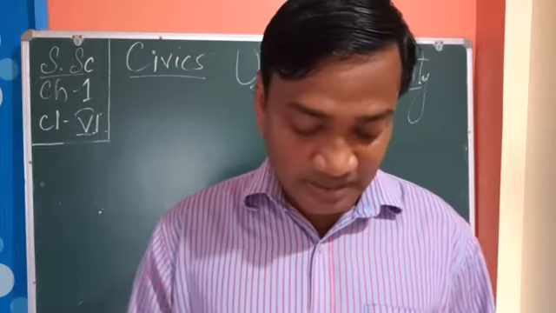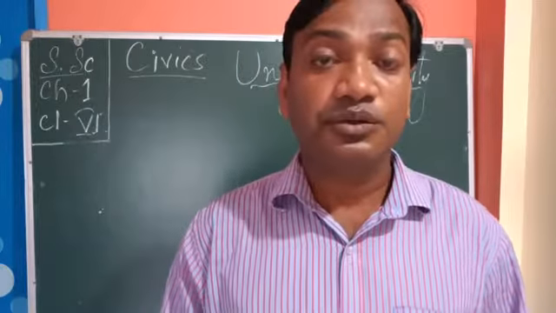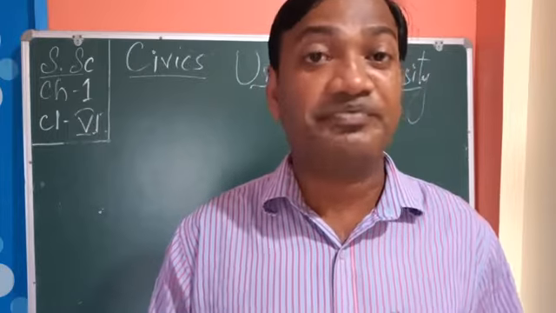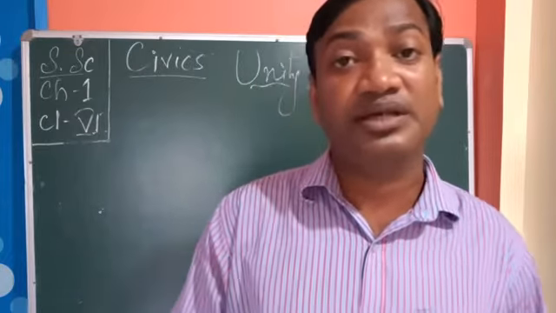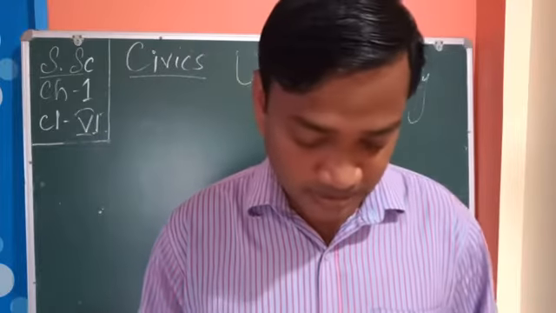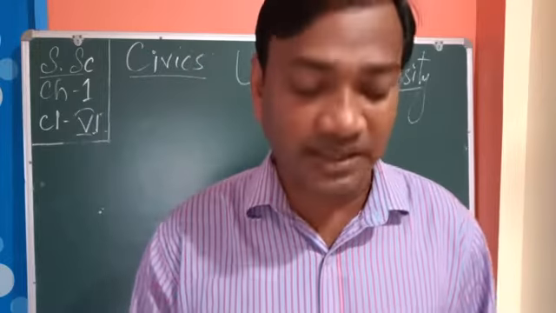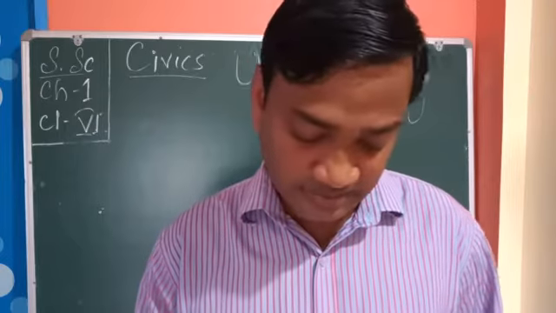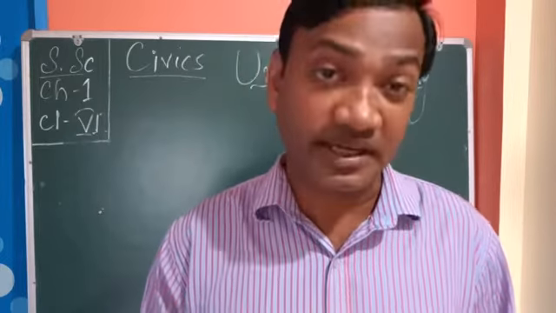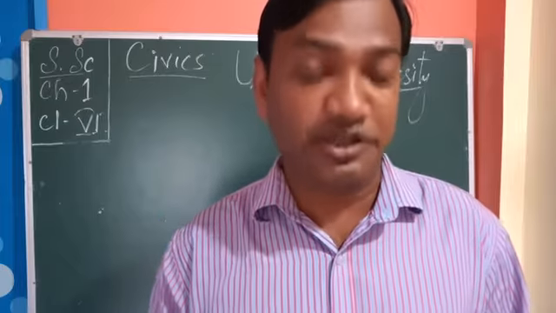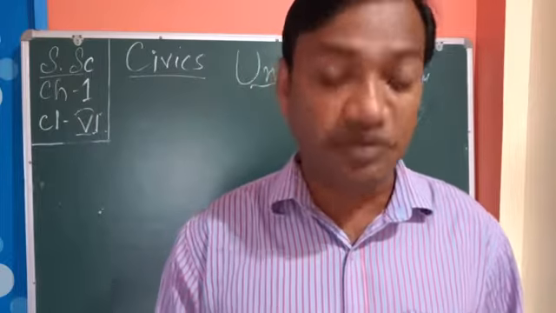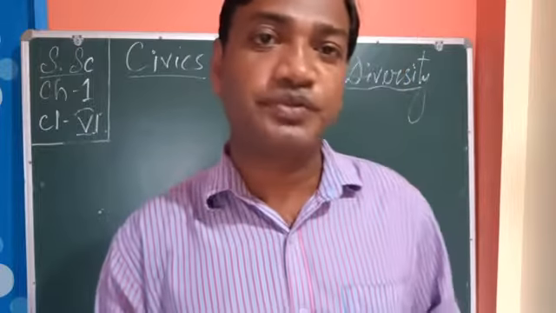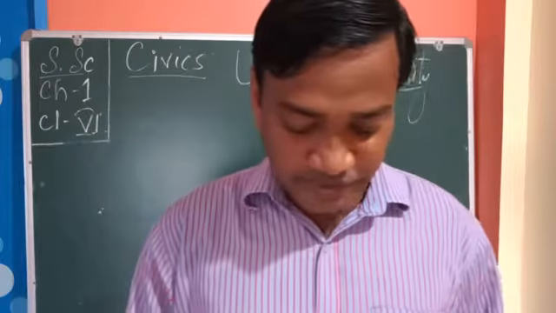There are two main schools of classical music. One is the North Indian school, which is called Hindustani, and the South Indian school is called Carnatic. These are the two types of schools we find in our India.